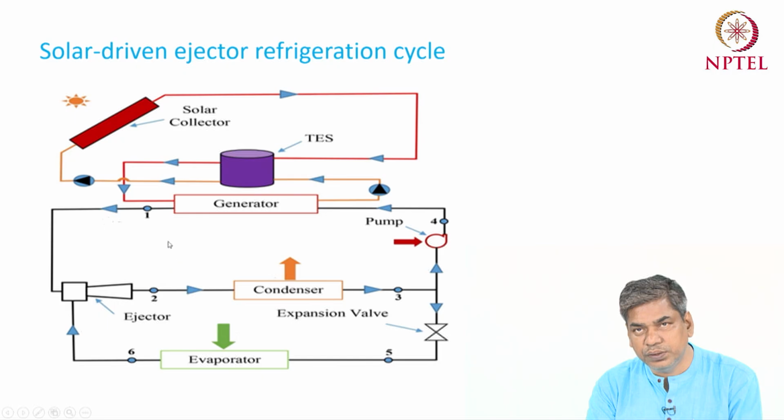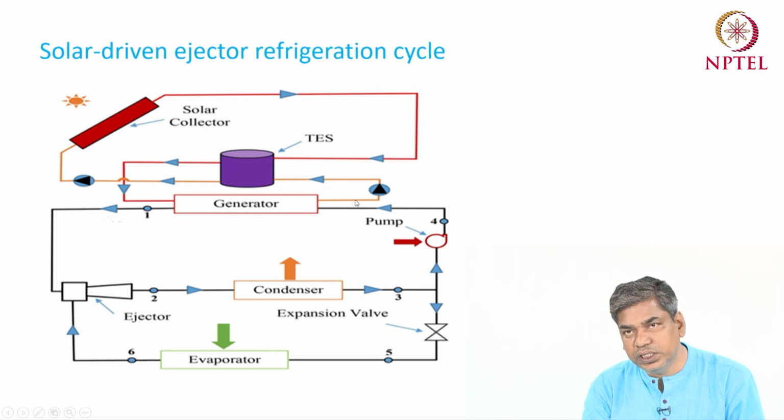So now if you want to use solar as a heat input for this system, that means in the generator the heat energy will be gained from the solar energy. Okay, solar energy is the heat source for the heat energy which is given to the generator. So that is why we need a solar collector which will absorb the heat from the solar energy, and that energy will be transferred to the generator through some heat transfer fluid in the solar collector. So that fluid basically transfers heat from the solar collector to the generator.